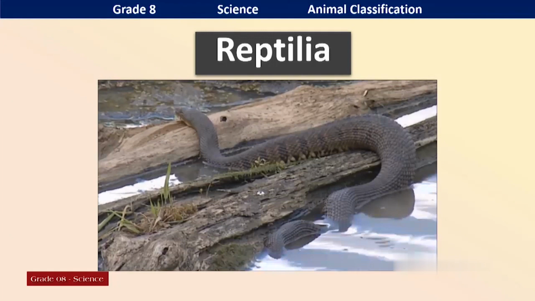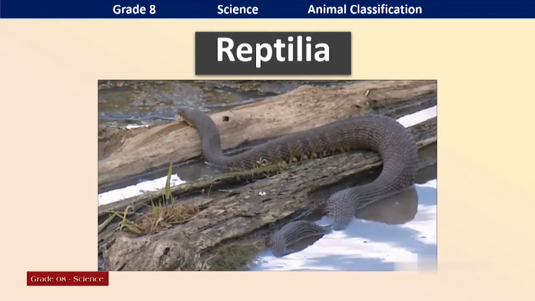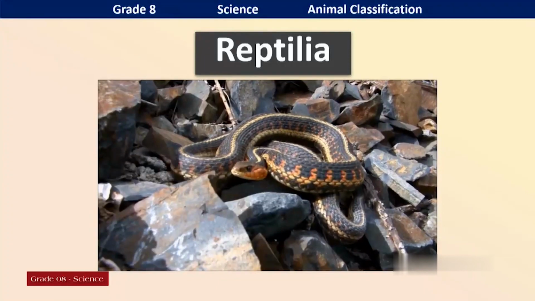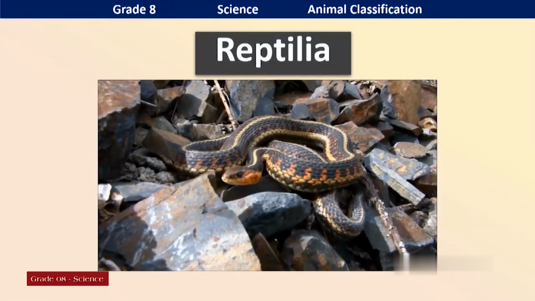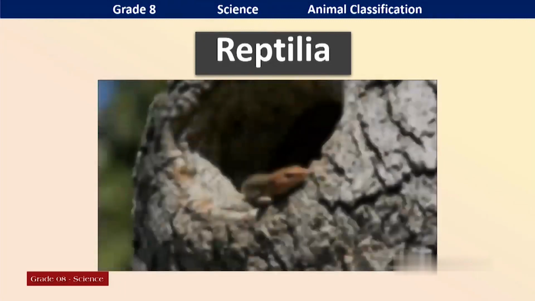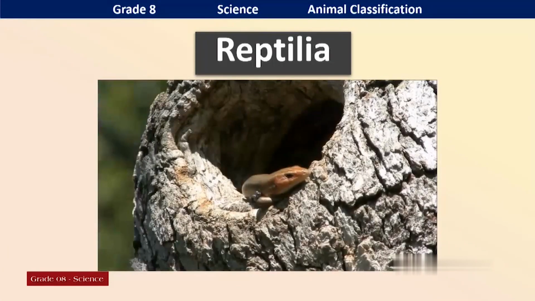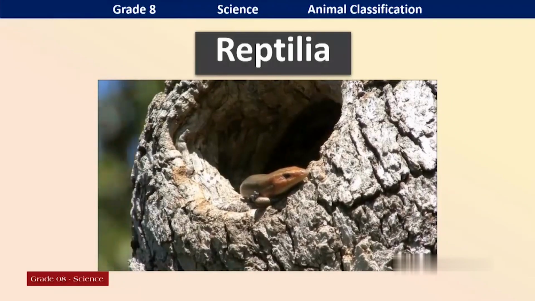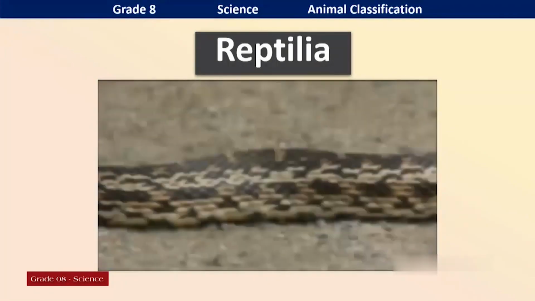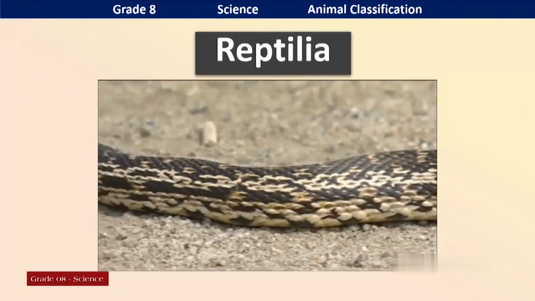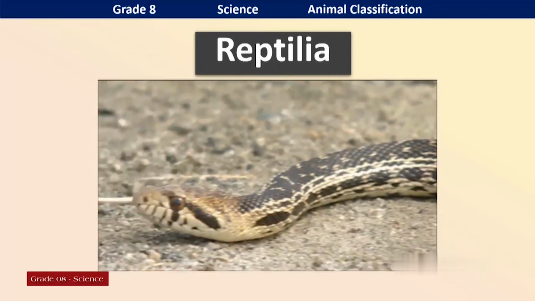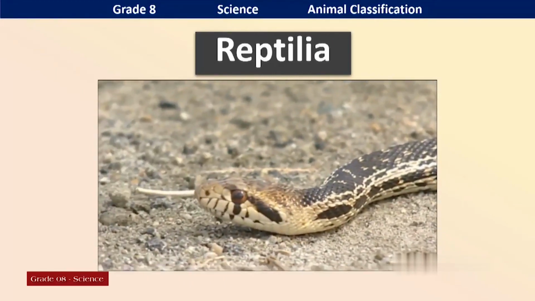Snakes. Can you see the body of the snake? It is covered with dry scales. And see how they locomote. They use scales for gliding, crawling. The main method of locomotion is crawling. There are some other small reptiles in the environment. Most probably, they are living in dry environments.